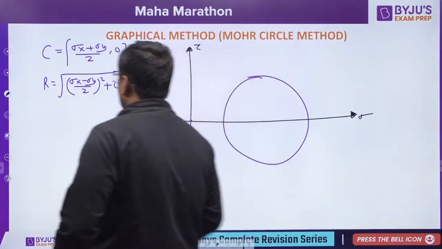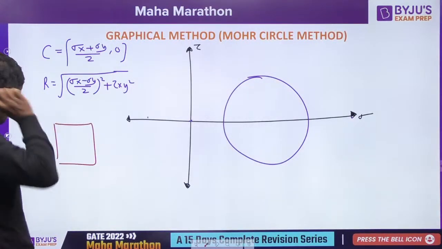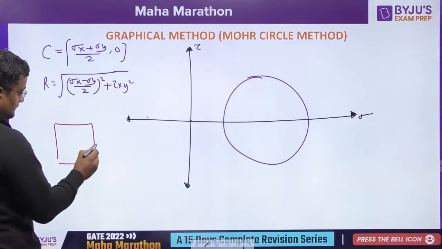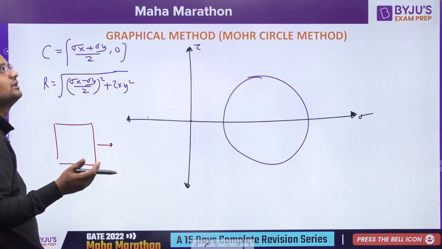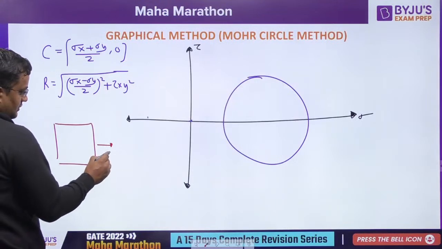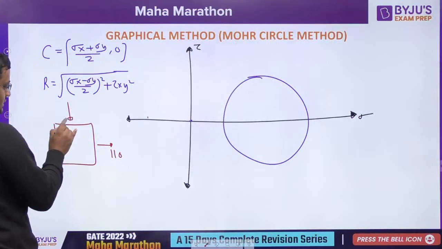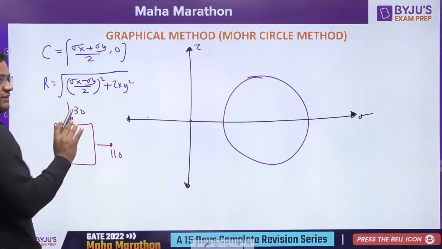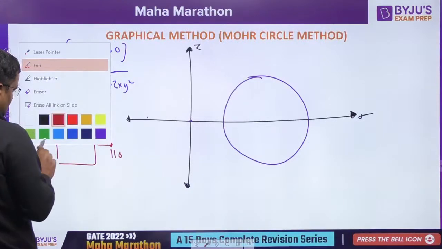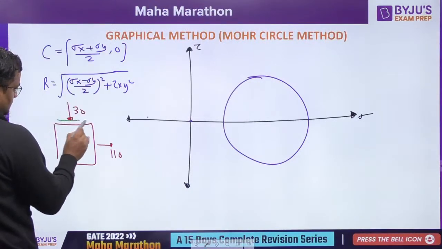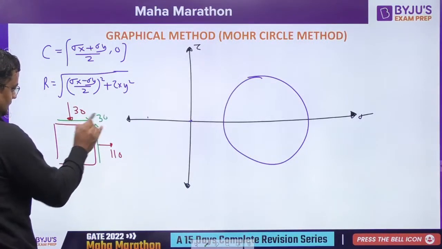Now suppose somebody has given you values. Let me take a random value, or rather let me make good values so that it will be easy for you. It will be 110, it will be 30.